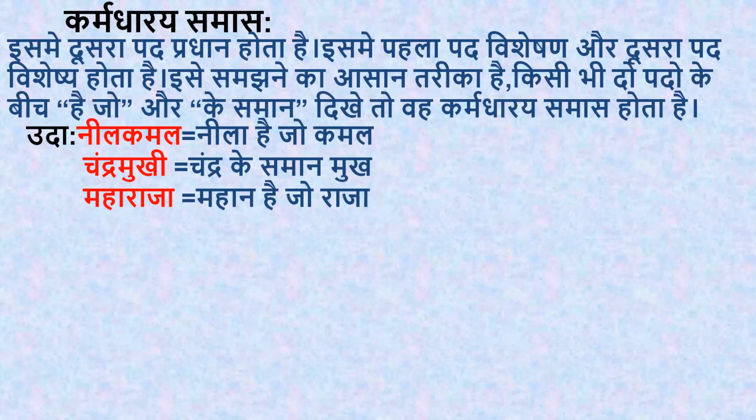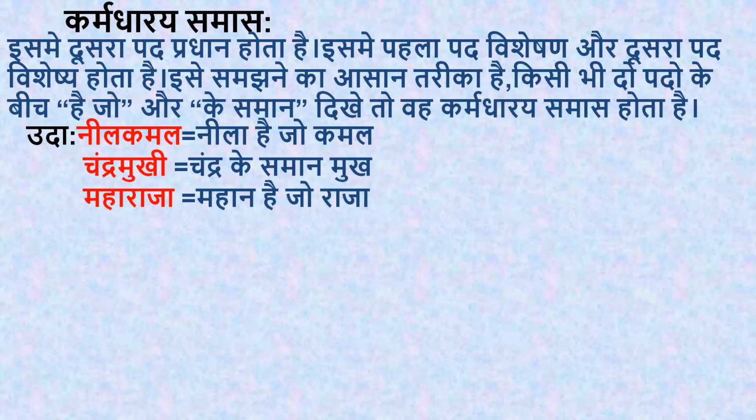So here Neel is adjective, it is visheshan. Pehla pad hai na, so first pad will be visheshan and second pad will be vishesh. About whom you are talking? What is blue color? Kamal, lotus is blue in color. So first will be adjective visheshan and the second part of the word will be vishesh, about whom you are talking. Neela hai jo Kamal.